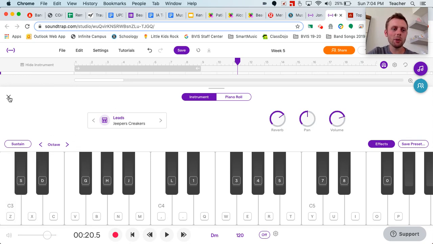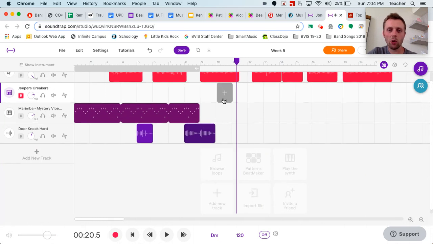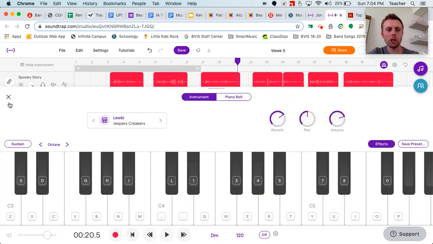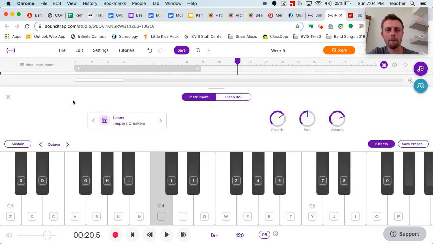Okay, so I'm going to show you guys how we can kind of record that in there. All right, so I have it. You see that little red button is on there, record, basically because the keyboard is set up. You can press that red button there, or you can just click the keyboard here. And you can record. So if I press this button down here, that red circle, it's going to record.